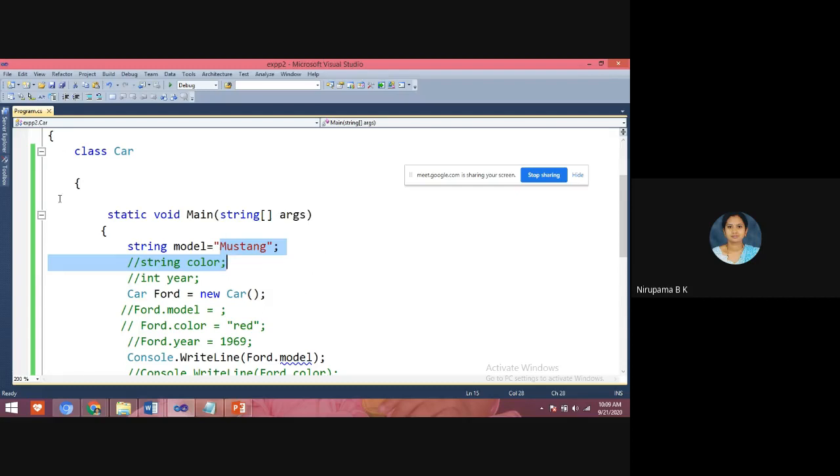In this program, we have a class, Car, and the member of the class is a string variable, and here I have created an object. This is the creation of the object, and here we are displaying the output using the Console.WriteLine statement. Students, you understood this program? Yes, ma'am. Okay.